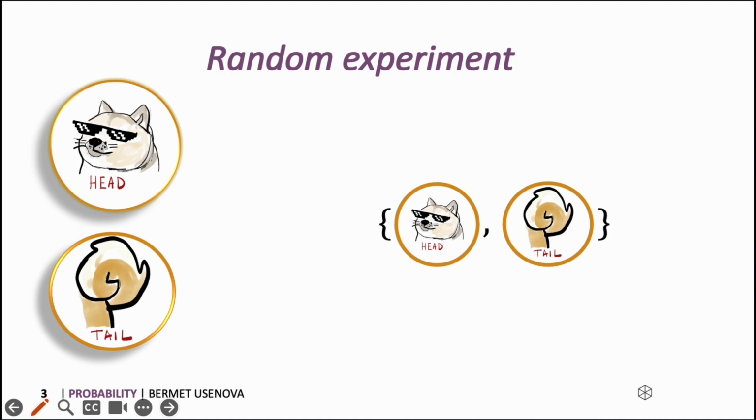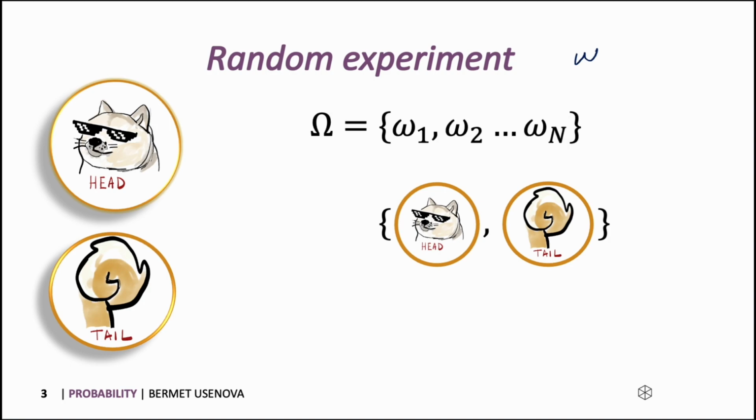In other words, we know that we're gonna get head or tail, and every time we toss a coin, we know that we're gonna get either of them, but we don't know exactly which of these two possibilities we will have. So the possible outcome of the random experiment is noted as lowercase omega, and united in big omega as the set of all possible outcomes.